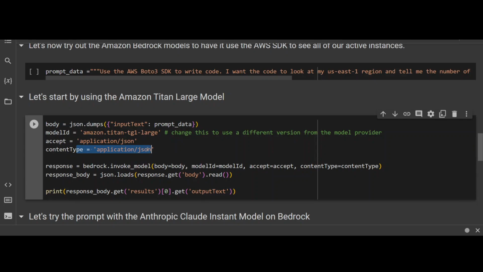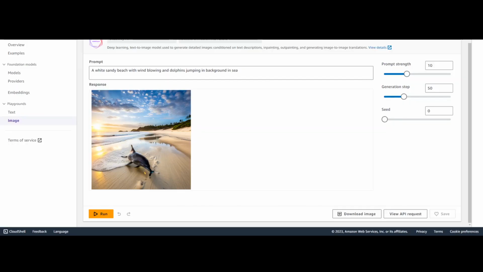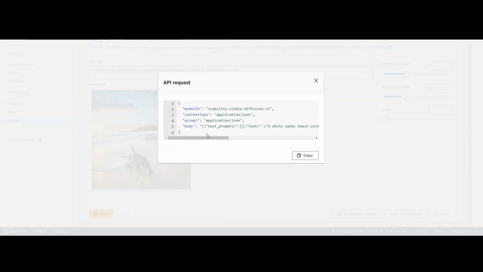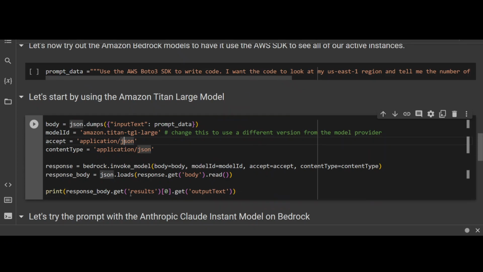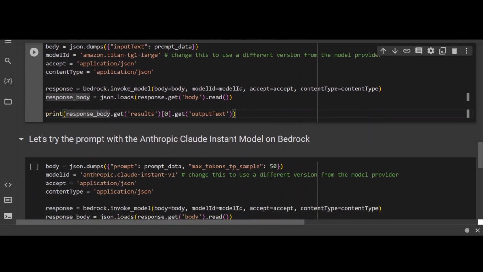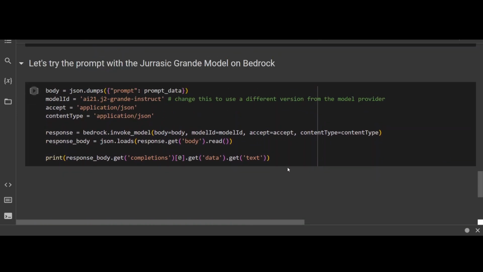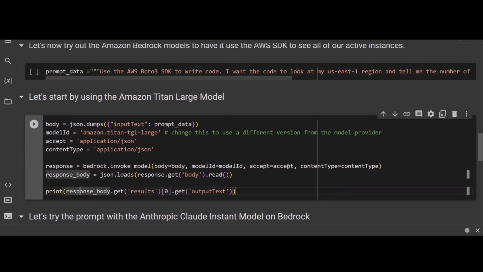If you are not sure what these values are, go back to Bedrock, and on the right-hand side where we were playing in the playground, click on view API request and you will get similar stuff, which is in the code. Then just invoke the model, and this will give you the response. Load the response and then print it. That's about it. Similarly, you can use Anthropic's Claude here, and then Jurassic's Grande model and so on and so forth. So this is how you can use Bedrock through an API call.